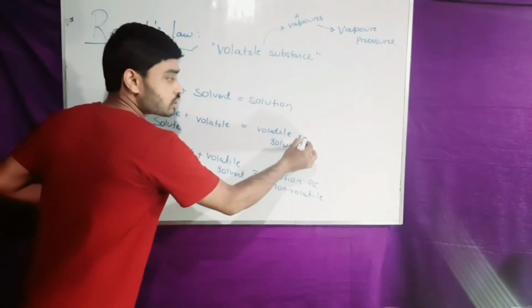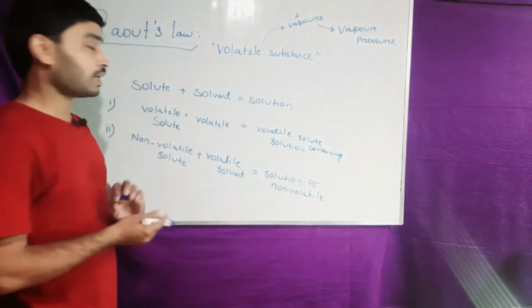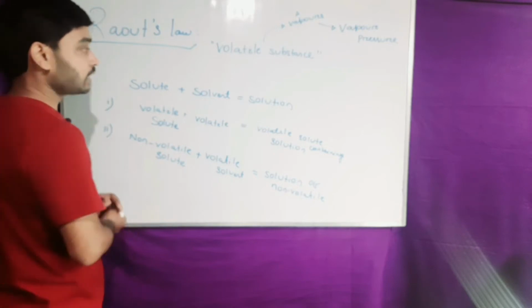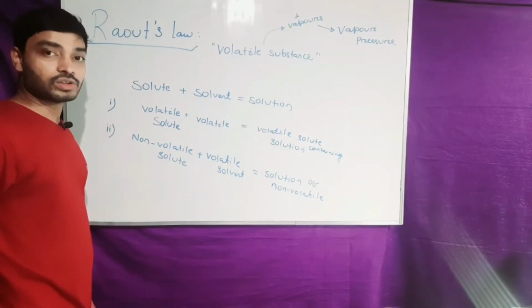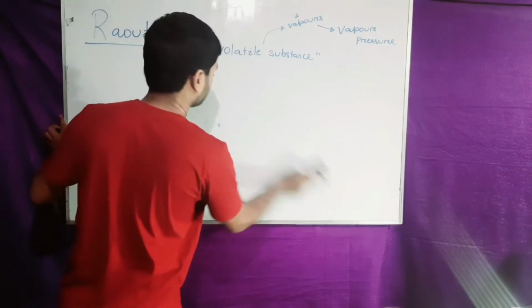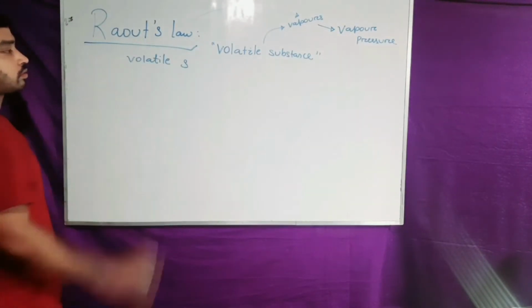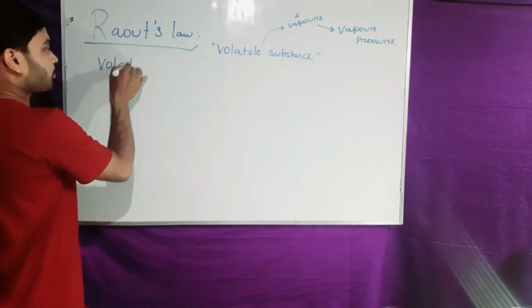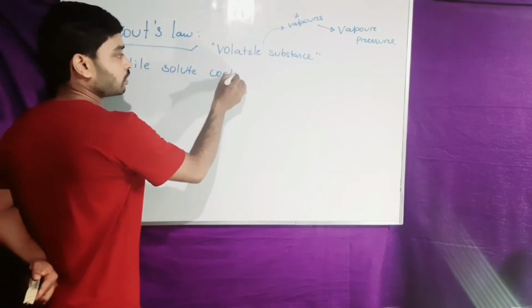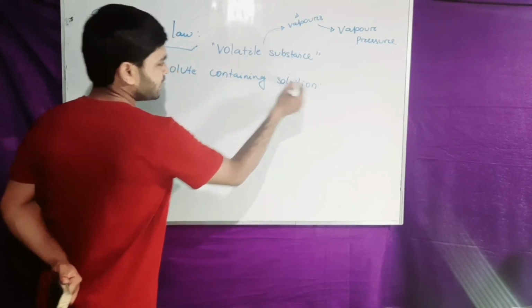So, make heading: Raoult's law for volatile solute containing solution. You can call it a binary solution.